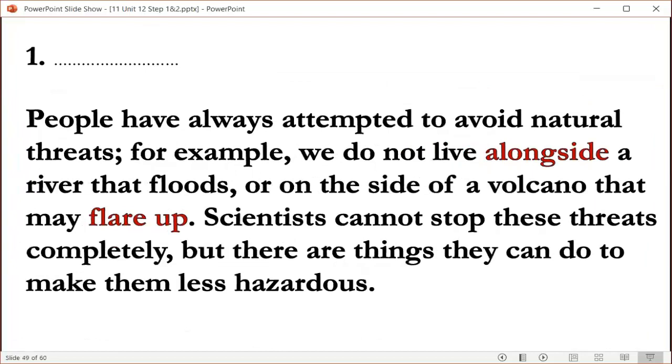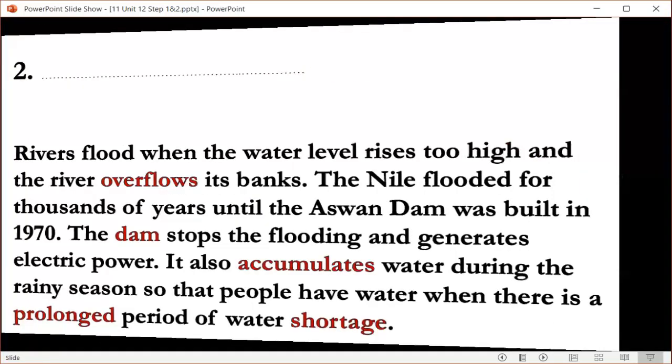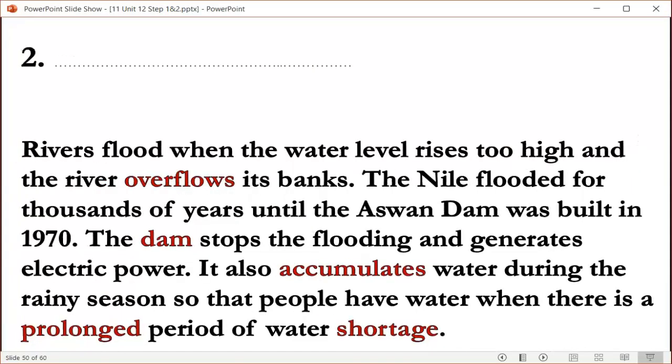The first paragraph says people have always attempted to avoid natural threats. For example, we don't live alongside a river and so on. Yeah, I think I've just read it. Then, who can give me a heading for this paragraph? Yeah, it says science can help. Science can help us living with these threats.